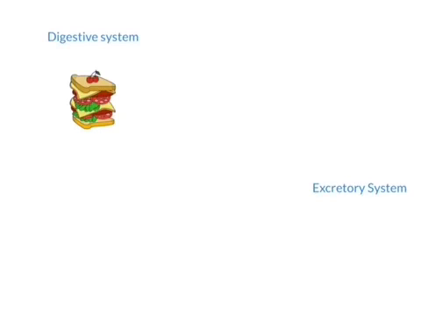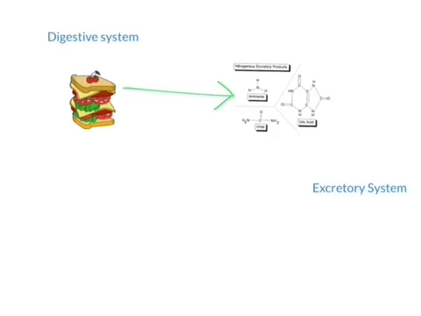So, we know that the digestive system brings in the nitrogen through our food, and that those nitrogenous wastes have to be disposed of with the excretory system. Depending on the kind of animal we're looking at determines what kind of wastes will be produced and disposed of. So, be sure you can compare and contrast the three types of wastes: which is more complex, which takes more energy to produce, which requires more water to dispose of, and which is the least toxic.